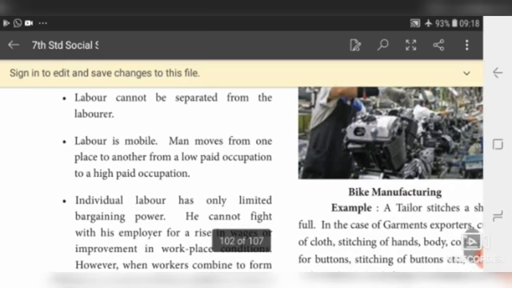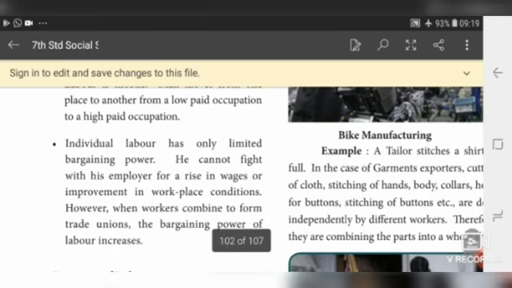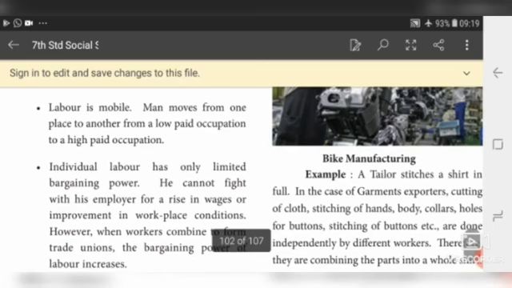Labor is mobile. The laborer moves from one place to another place, and from a low paid occupation to a high paid occupation. Individual labor has only limited bargaining power. When the labor is individual, he can get only a limited salary. He can't fight with his employer for a raise in wages or improvement in workplace conditions when he is an individual. When the workers combine to form trade unions, when all the workers join together and form a union, the bargaining power of labor increases.